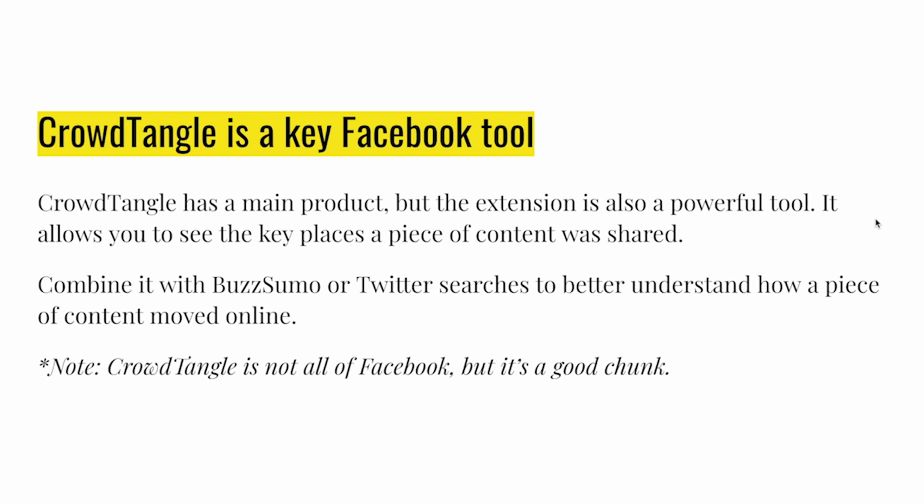CrowdTangle is another key tool. They do allow many newsrooms to use it for free, but some newsrooms do not have access to the full tool. We're not going to go through the full tool today. For us, the Chrome extension is enough. It allows you to see the key places where a piece of content was shared, and you can combine it with BuzzSumo or Twitter searches to better understand how a piece of information moved online. And it's important to remember that CrowdTangle is not all of Facebook, but it is a really good chunk of Facebook.